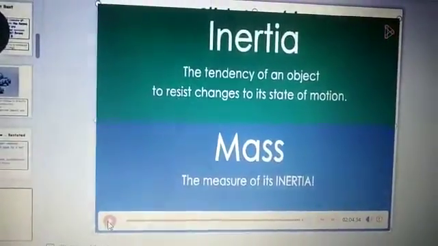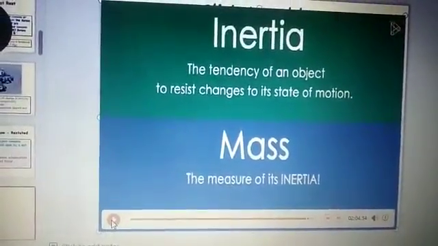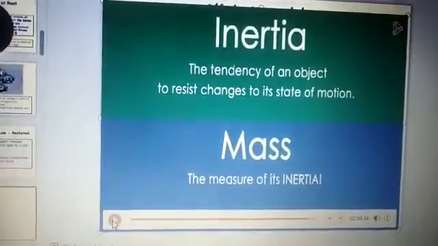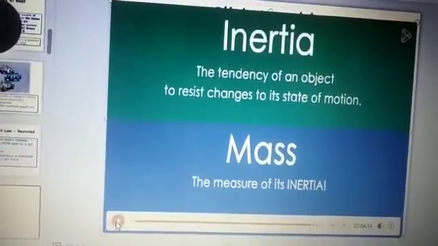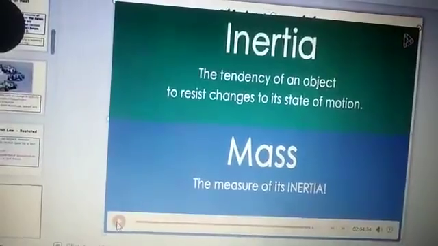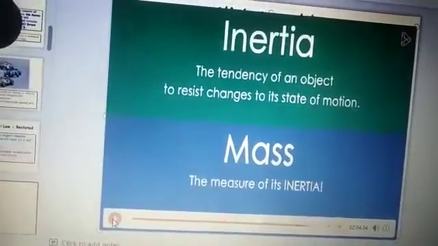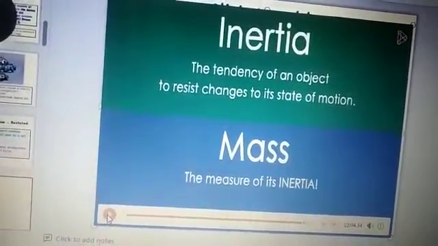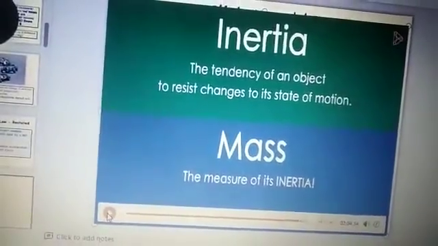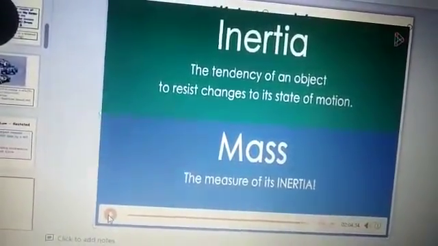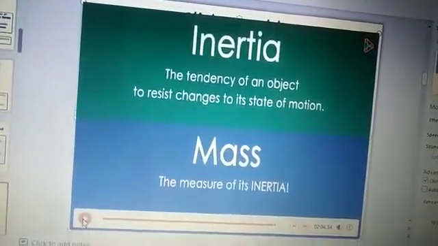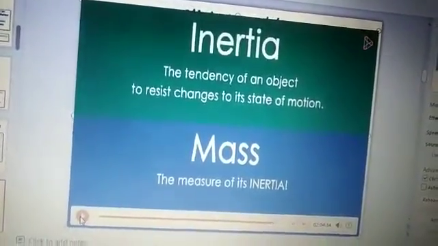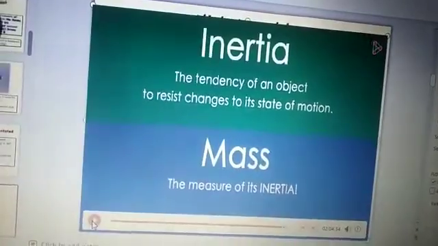So what did you understand from this? It is as simple as that, as I have shown in the video. The larger the mass, the larger will be the inertia, so more force is required to pull or push the object. The smaller the mass, the lower will be the inertia, and less force is required to move an object. So this is all about Newton's first law of motion.